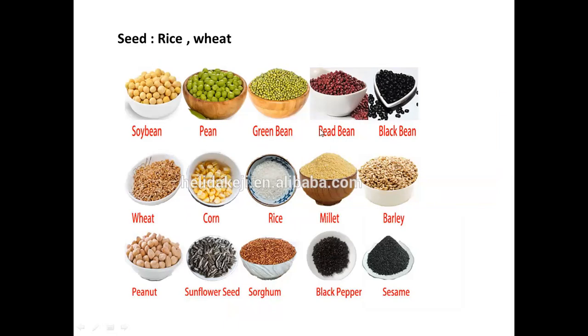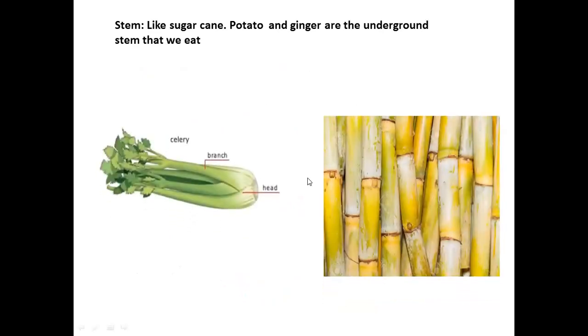All these are the seeds of the plants, and they are very, very important, and we are making many useful things from them. Now we will talk about the stem of the plant. We are also eating the stem of the plant, like sugar cane and celery. Both of these are plants whose stems we eat. Understood? Potato and ginger are underground stems that we eat.